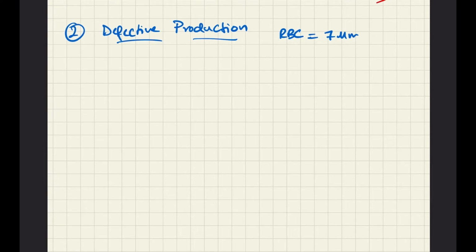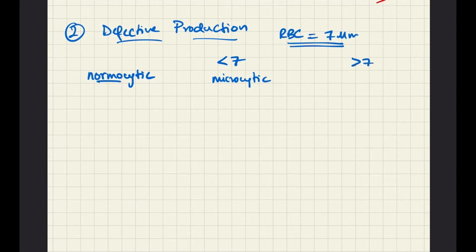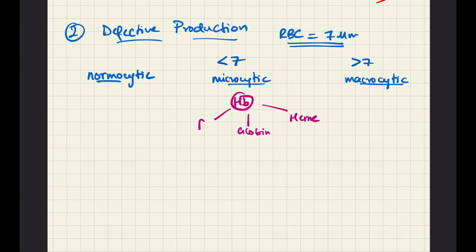So if there is anemia with normal sized RBC, then it's called normocytic anemia. If it's less than 7 micrometer in diameter, then it's called microcytic anemia. And if it's more than 7, then it's called macrocytic anemia. Microcytic anemia occurs due to the deficiency of formation of hemoglobin, and hemoglobin is made out of three important factors. It's made out of heme, a globin chain, and an iron atom.